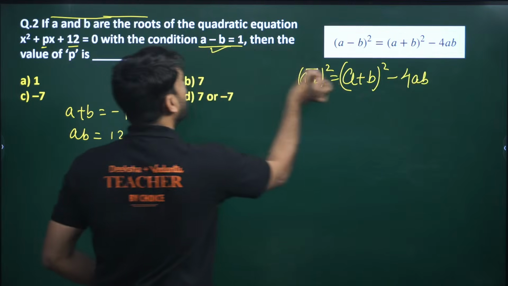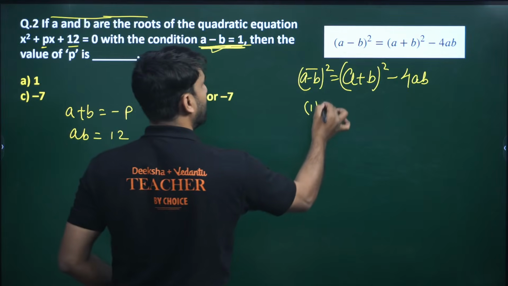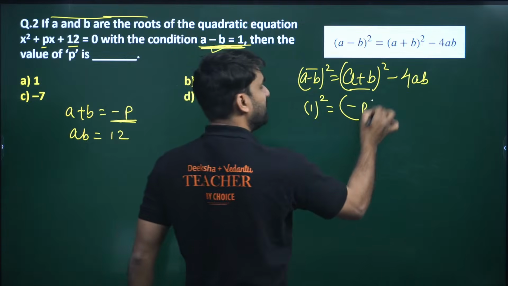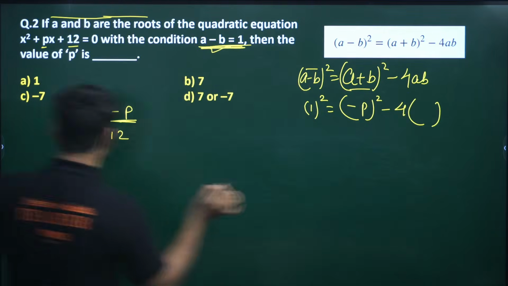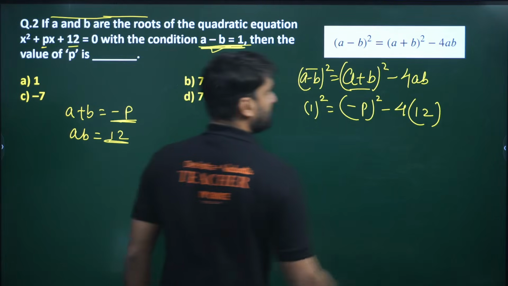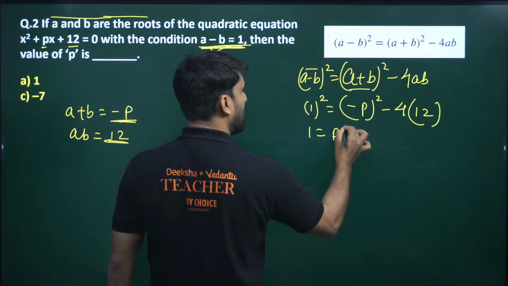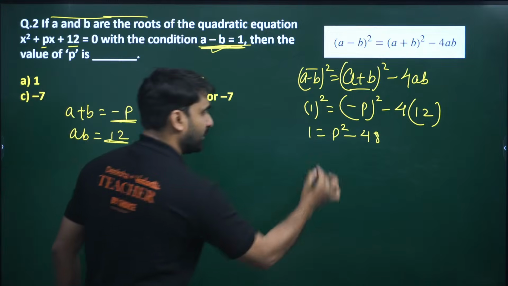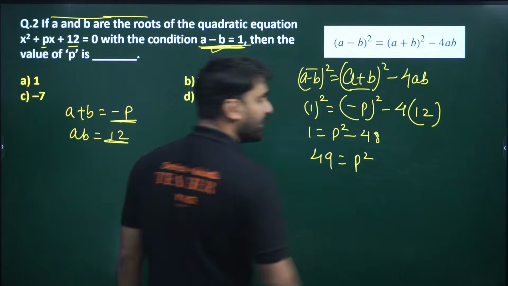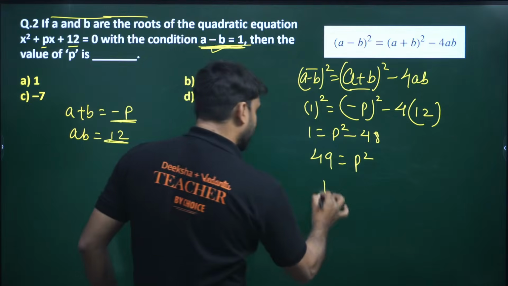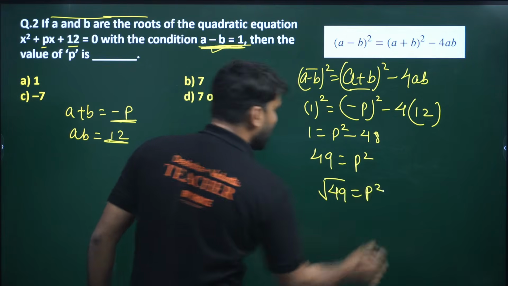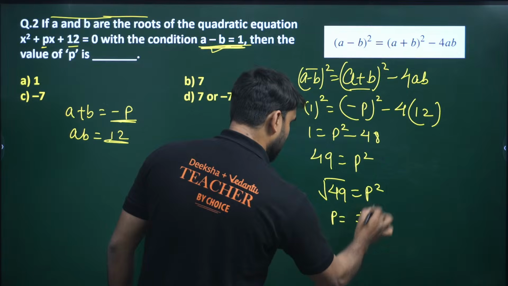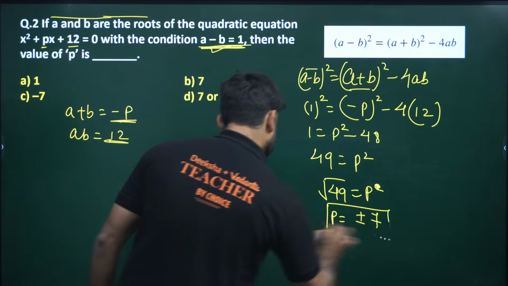Where is a minus b? 1 is given to you, so 1 square. Where is a plus b? a plus b is minus p, so minus p whole square. Minus 4 into ab, where is ab? ab is 12. So 1 square will be 1, p square will be p square, and 12 times 4 is 48. So 49 is equal to p square. If we remove the square of p, under root 49 will be there, and we all know under root 49 means plus minus 7, because both will satisfy this. So p will be equal to plus minus 7.